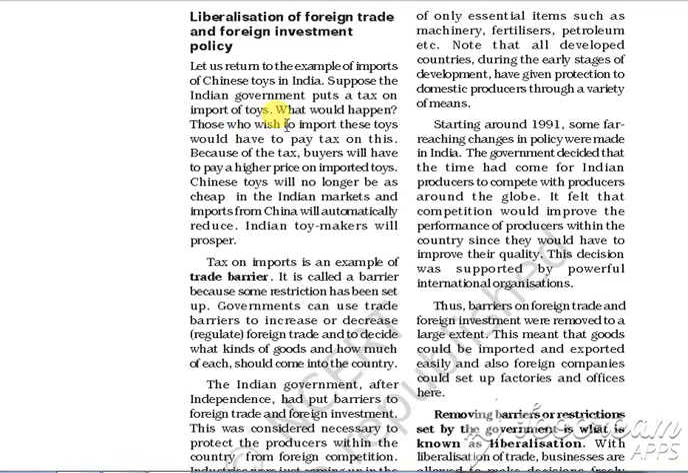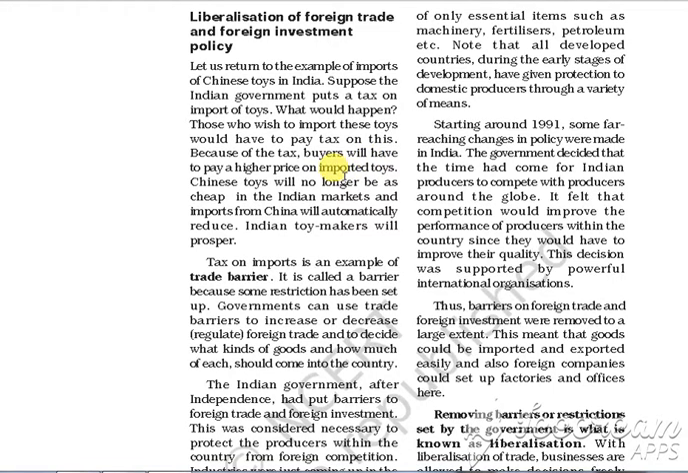Those who wish to import these toys will have to pay more tax. Why? Because the Indian government has put a high tax on the import of toys from China. Because of this tax, buyers now will have to pay a higher price for the imported toys.